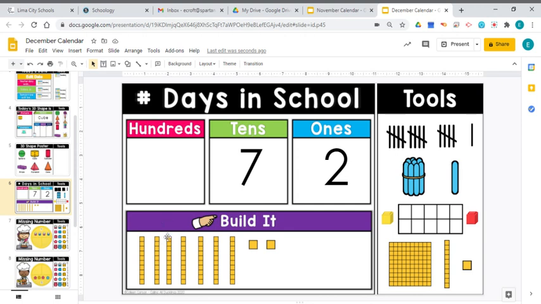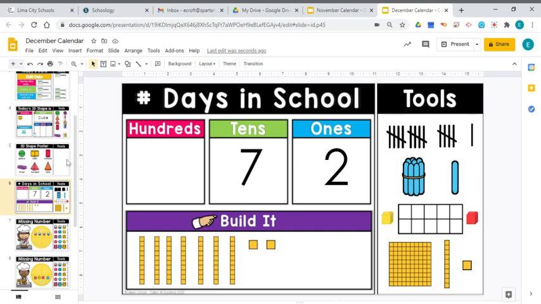So we have 7 groups of base 10 blocks down here that have 10 in them. We'll count those by tens. And then in our 1 spot, we have 2. 1, 2. So let's go ahead and count them. Remember, we're counting by tens first, and then we switch and we count by ones. So we go 10, 20, 30, 40, 50, 60, 70, 71, 72.